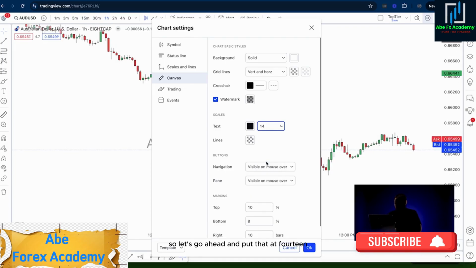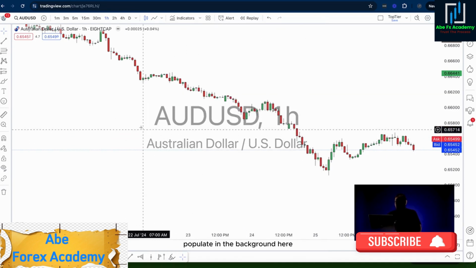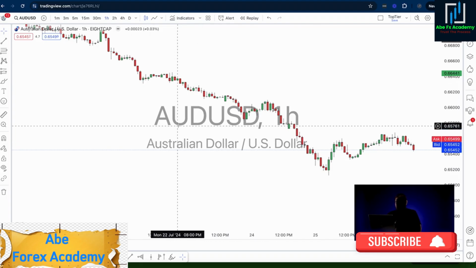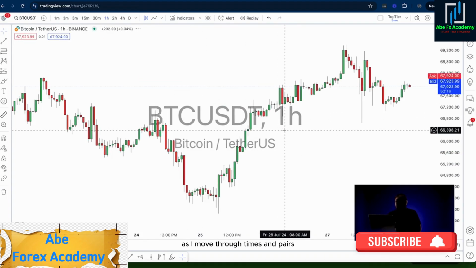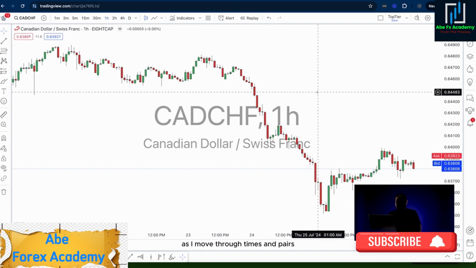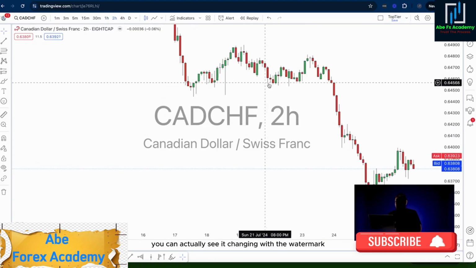Let's put that at 14. The reason the watermark is so important, I'm going to click OK, and you can actually see the watermark populate in the background here. We're currently on AUD USD on the 1 hour. As I move through times and pairs, you can see it changing with the watermark.